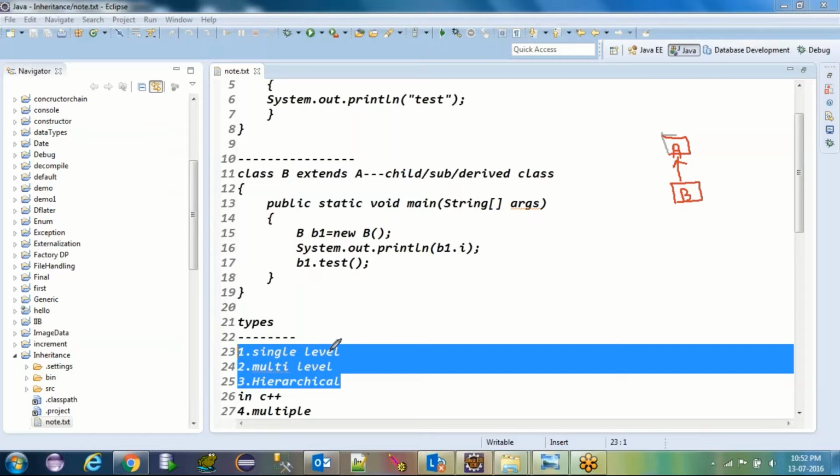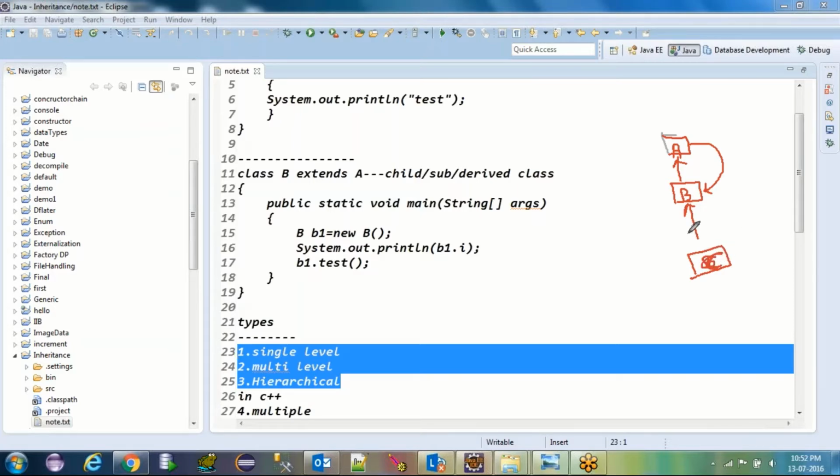The example which I have shown you currently is an example of single level inheritance. All properties of the A class can be accessed by the B class. All will come to the B class. If you make one more class, let's say we have a C class and that C class is extending the B class, then it will now be more than one superclass. So it should be C here.